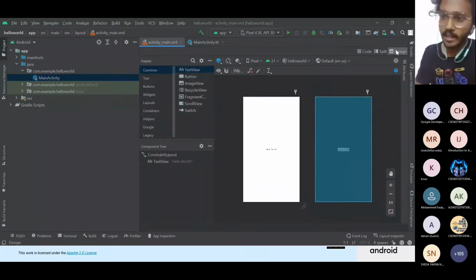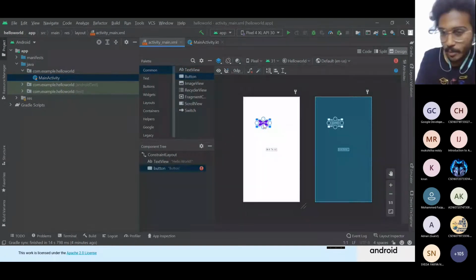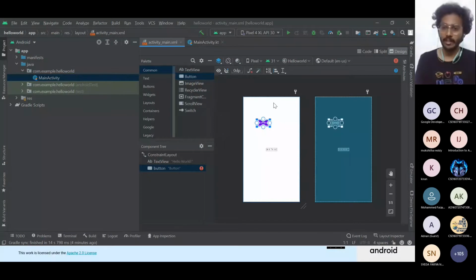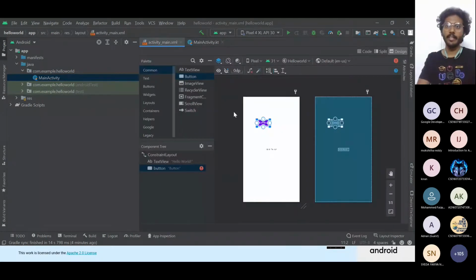In this design phase, you can see on the left corner there are things like text view, button, image view, and recycler view. All these are there, right? You can directly drag those things onto the screen and place them on the activity which you are going to create. We will be having different activities in an application.